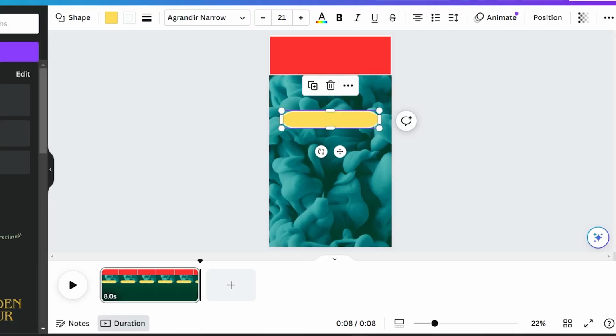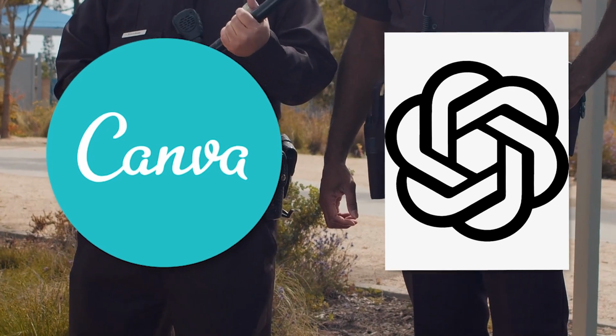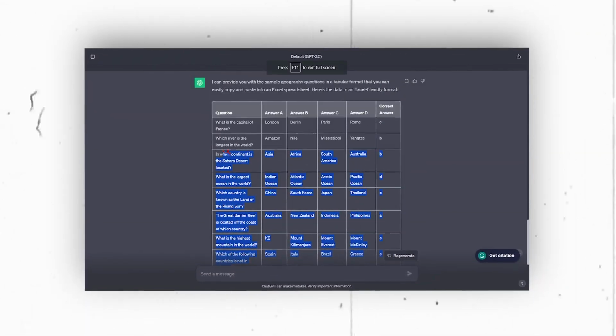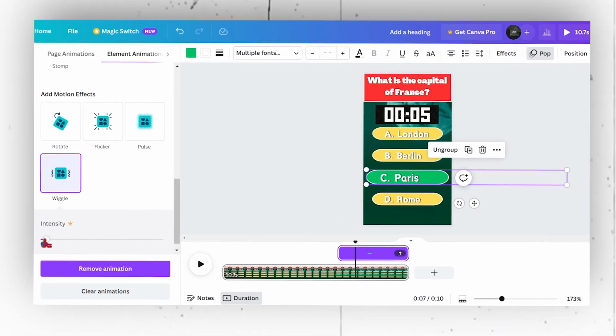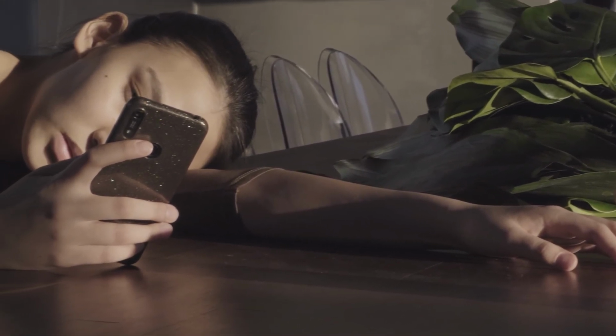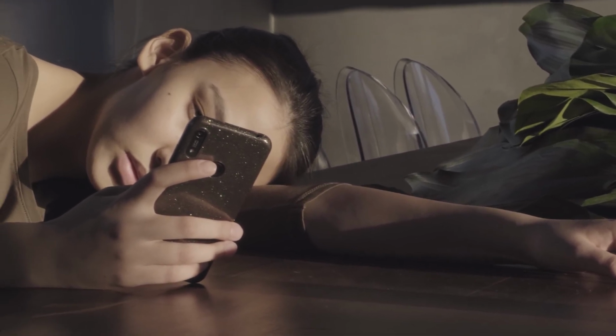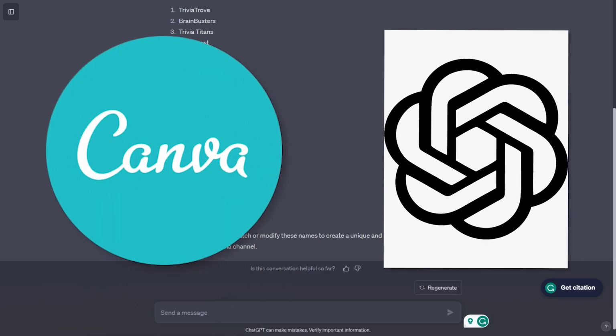Anyways, the two main tools we'll be using for this video are ChatGPT and Canva, so have those ready in your holster. ChatGPT will give us the trivia questions we need for our video, and we will use Canva to make our eye-catching graphics for the video. So just get the boring stuff out of the way, like creating a channel, then branding it with a name and logo. You know, the good stuff you could just get on ChatGPT. The logo, you could just get on Canva.